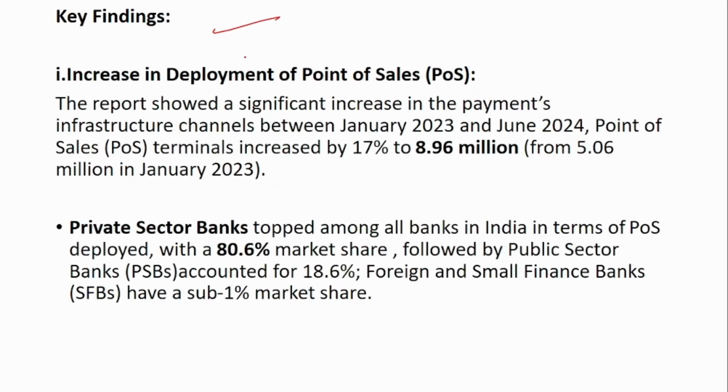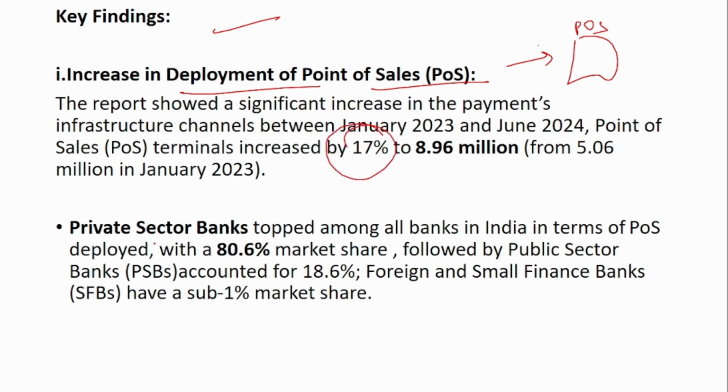The major key finding of this report is the increase in deployment of point of sale. You know that when you go to a merchant place or to a shop, you will have a POS machine, right? A swiping machine. You provide your ATM card, the merchant swipes it in the POS machine, and through that the amount gets credited to his bank account. This is the purpose of the point of sale equipment. That has also increased by around 17%.